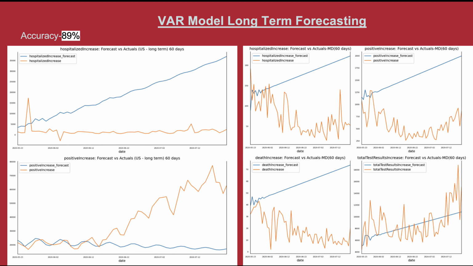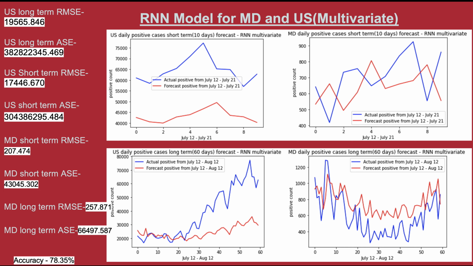This is the long-term forecasting for US and Maryland. The forecast for Maryland shows a significant climb in hospitalizations, confirmed cases, and deaths over the days, whereas the forecast for the positive cases for US seems to be dampening.